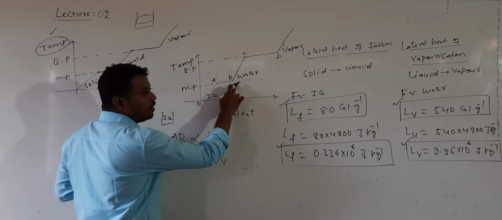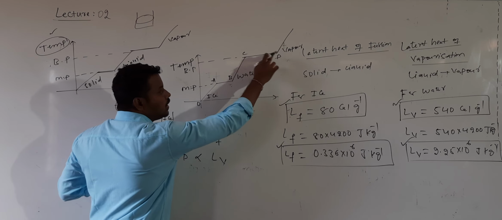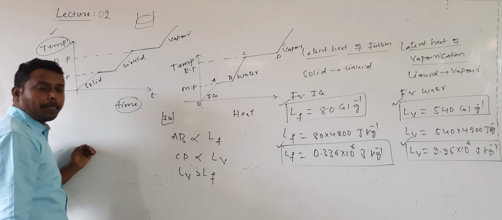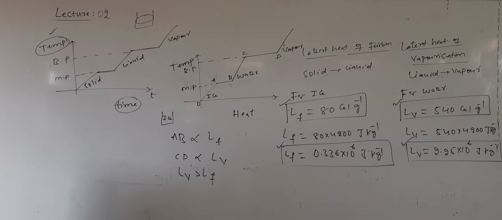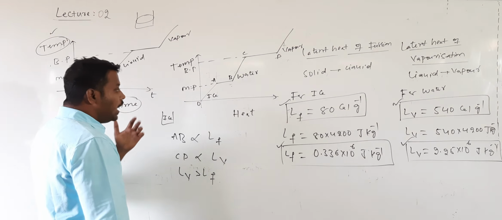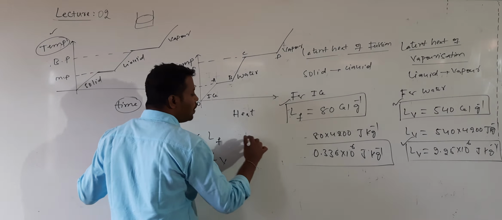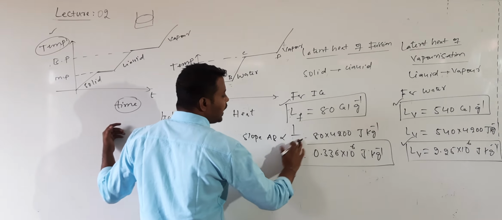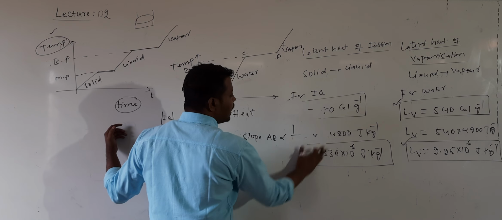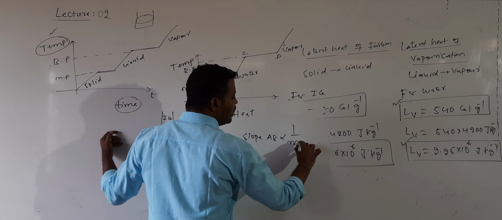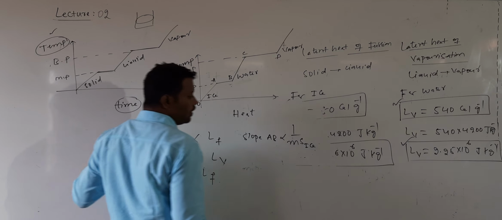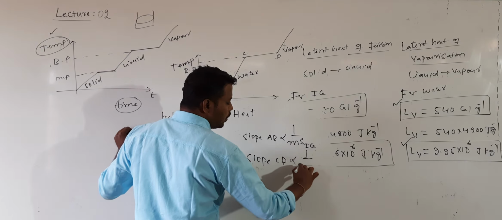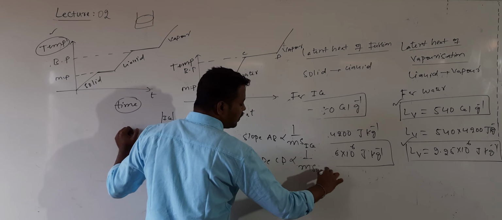When you are drawing this graph, you should take care that AB should be smaller than CD, because the latent heat of vaporization is greater than the latent heat of fusion. You know that, right? And what does the slope of the graph give you? The slope of the line AB is directly proportional to 1 by m into the specific heat of ice. Similarly, the slope of the line CD is directly proportional to 1 by m into the specific heat of water.